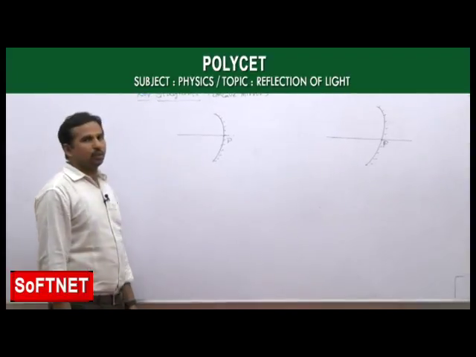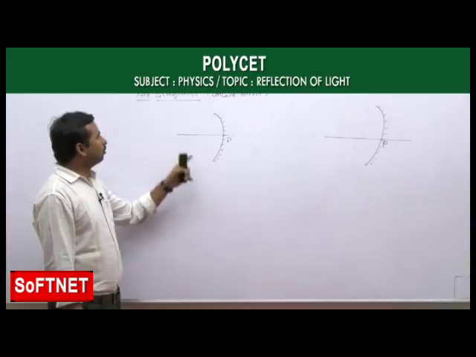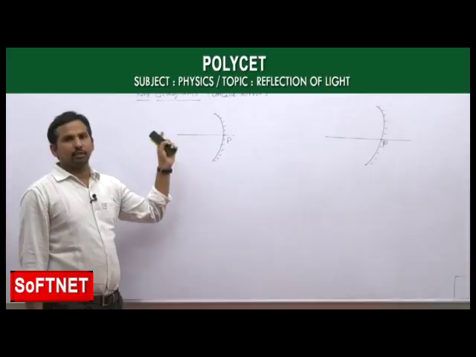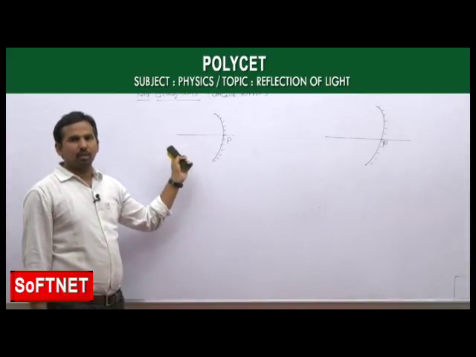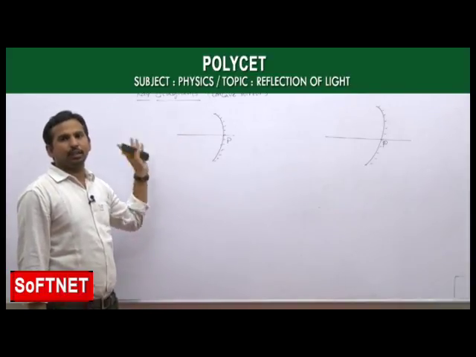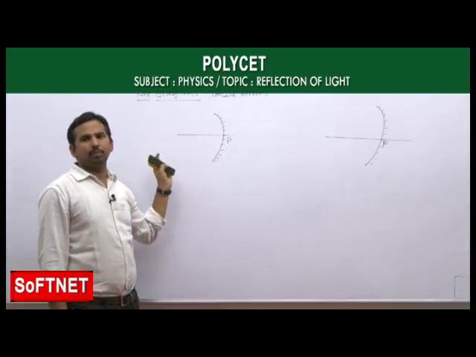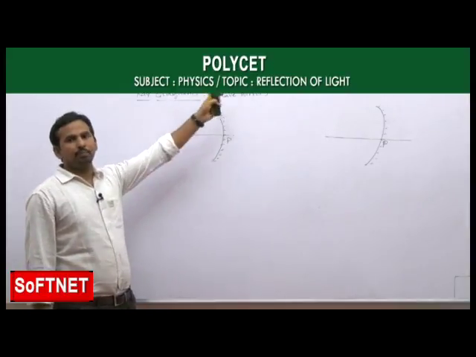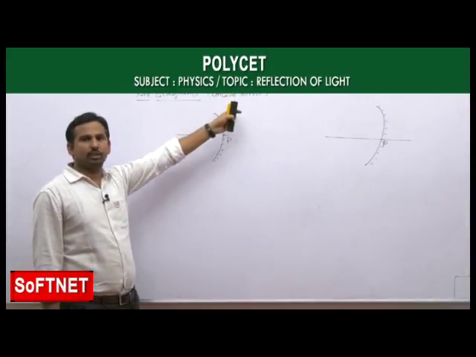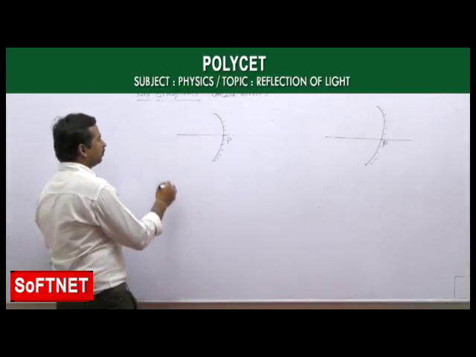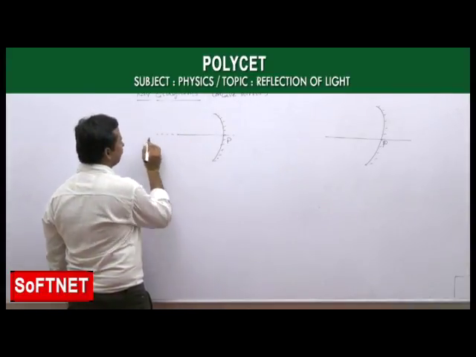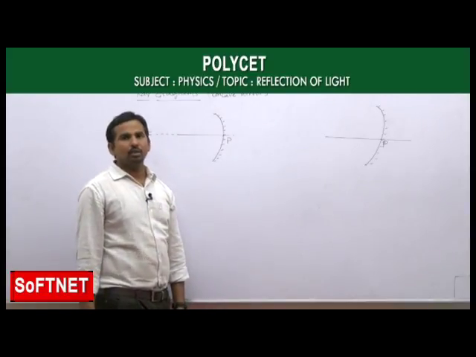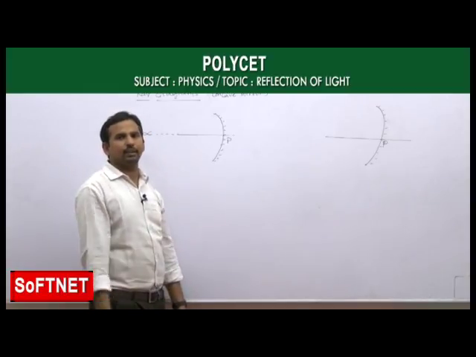Now, after these rules for drawing the ray diagrams, we will see how to draw these ray diagrams. And before that, a very important thing: the image is formed after reflection only if the light rays meet at a point. Okay. Now we will see the ray diagrams formed by the concave mirror. Now we are taking an object at a far distance, which we assume is at infinity.